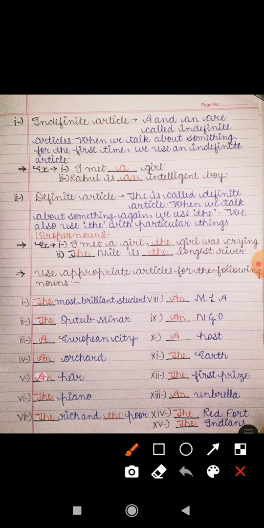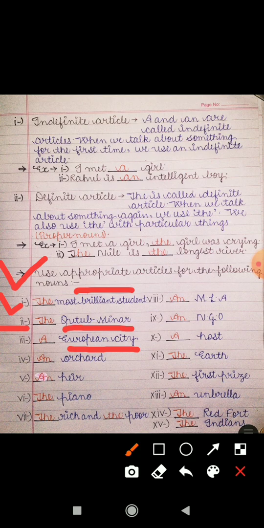Next exercise is: use appropriate articles for the following nouns. Some nouns are being given here. You have to use appropriate articles for them. First one is most brilliant student. That means it is the superlative degree of adjective, and with the superlative degree of adjective we use the. Next is Qutub Minar, which is a proper noun, so we have used the. Next is European city. Although it is starting with a vowel, the sound is of a consonant, yu, European. So that's why we have used a here.